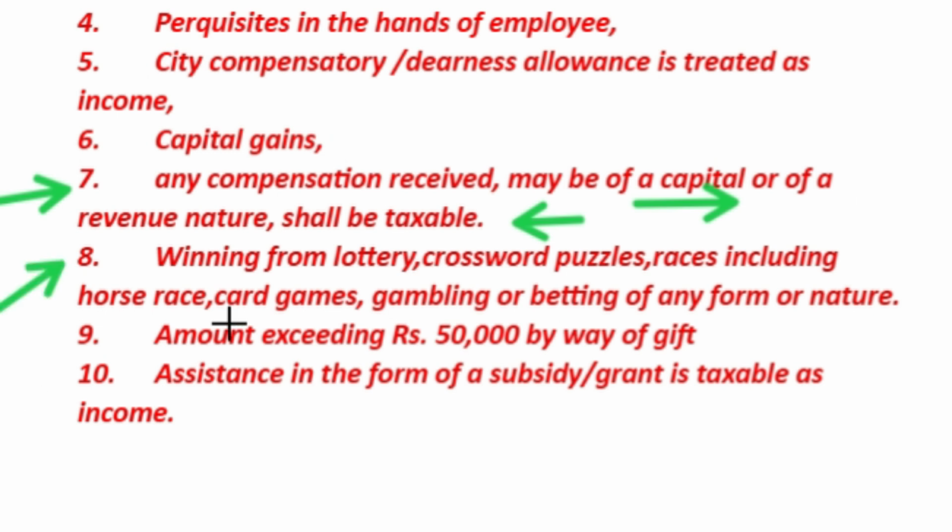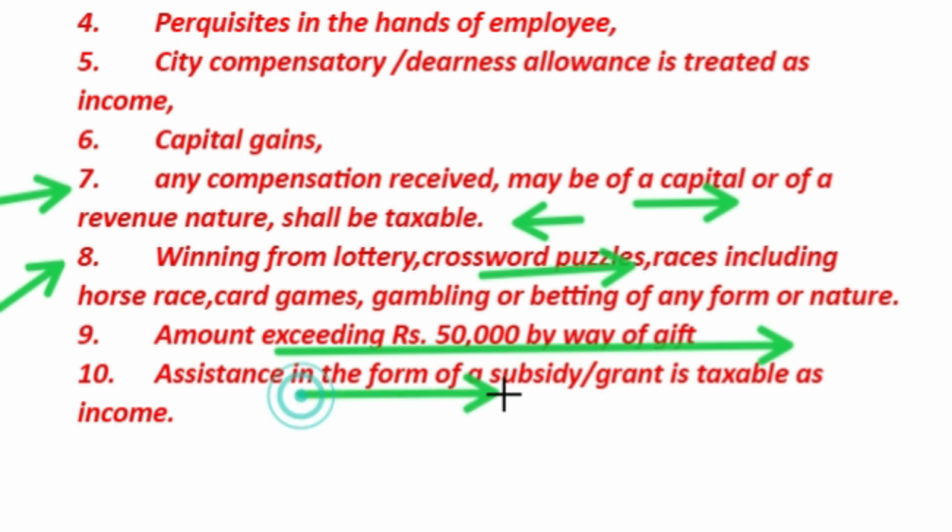Whether it is winnings from lottery, crossword puzzles, races including horse races, card games, gambling or betting of any form or nature, it is income. An amount exceeding rupees 50,000 received by way of gift is taxable in the hands of the recipient. Similarly, assistance in the form of subsidy or grant is taxable as income.